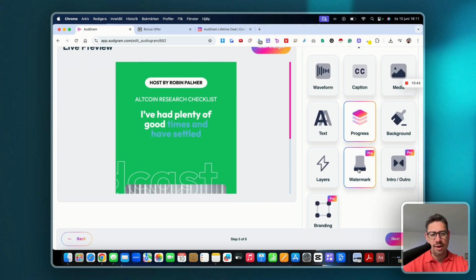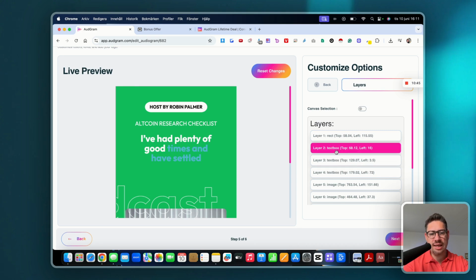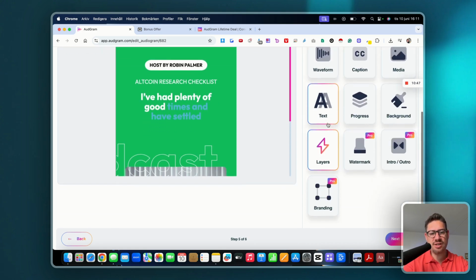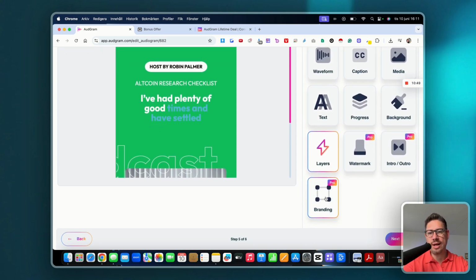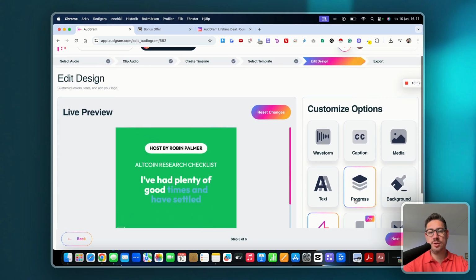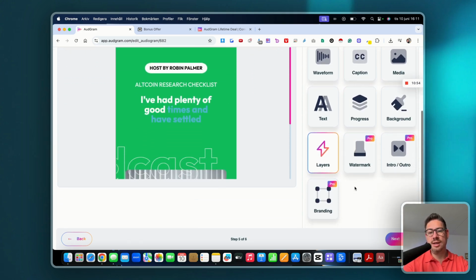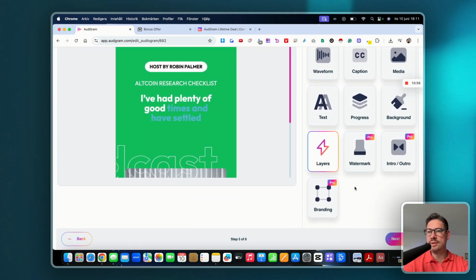If you want to add a watermark, if you want layers, there's a lot of customization to this. If you want to add branding, you can also do that. So in my opinion, pretty cool stuff. It's a fast way to get more of your content out, which is going to mean more attention, more traffic, and finally more leads and sales, right?